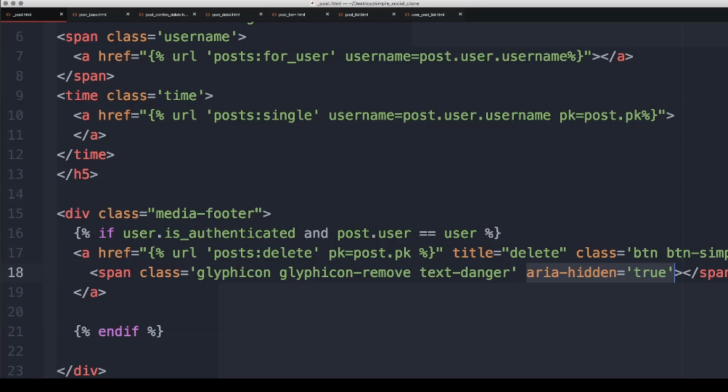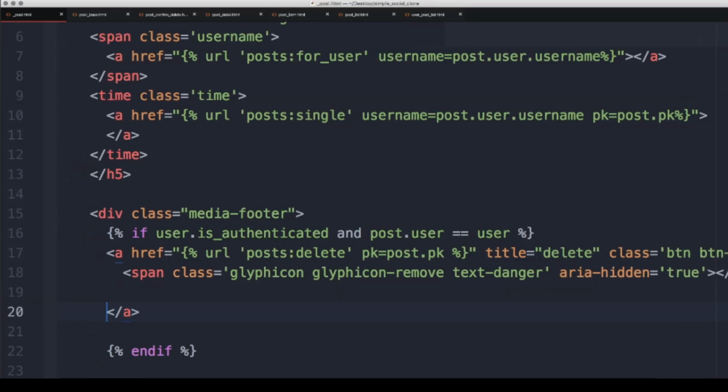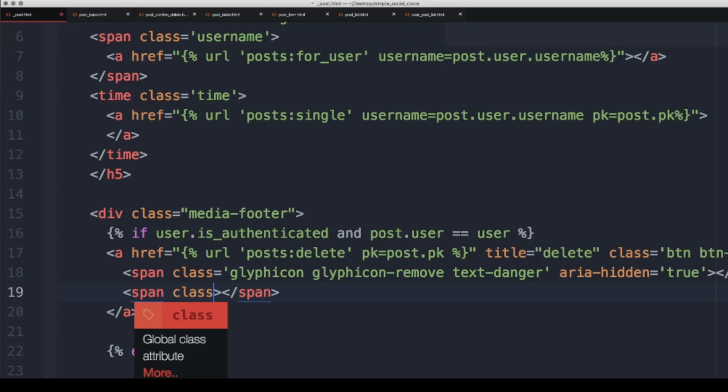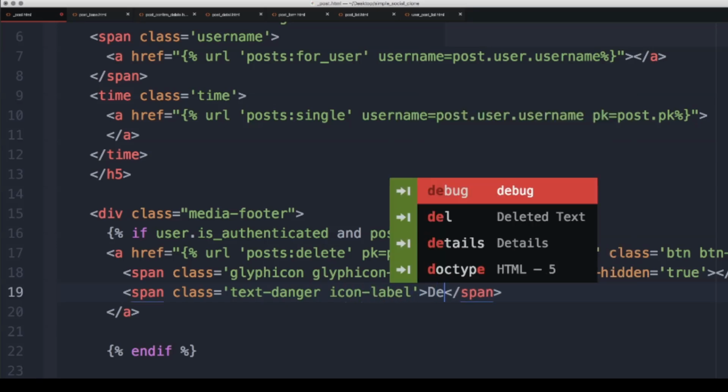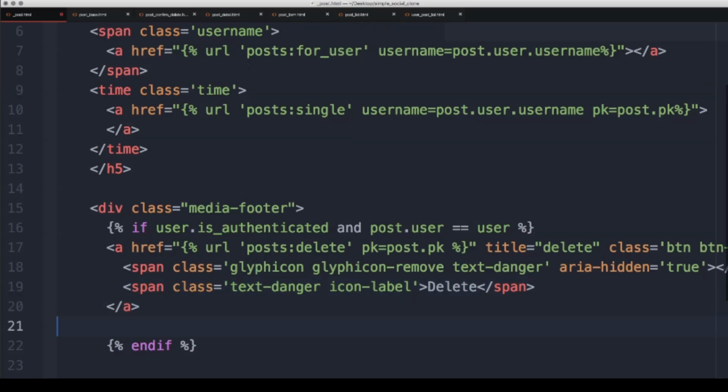So let's continue along, and after that we are going to create the actual delete. So we'll say another span here. Let's give this a class text-danger icon-label, and we'll say delete.